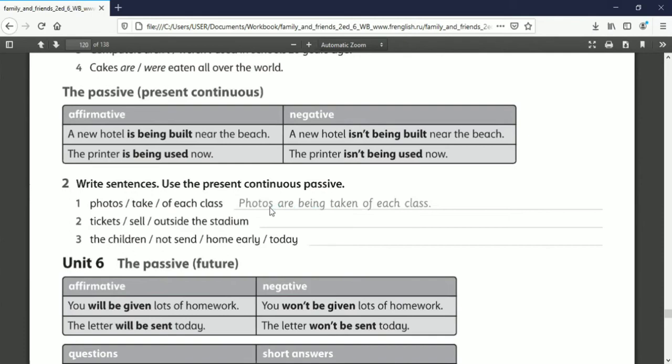Okay, now you can do number 2 and 3 by yourself. Don't forget to take a look at the subject: tickets, the children. And after that, don't forget to use verb 3. Take becomes taken. Sell becomes sold. Send becomes sent, using T. Okay, please do number 2 and 3.